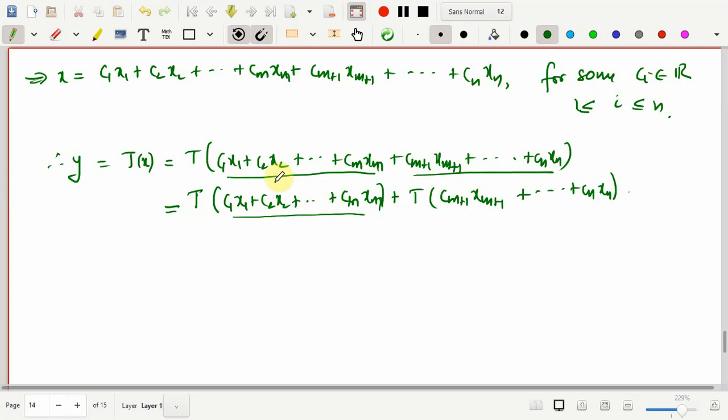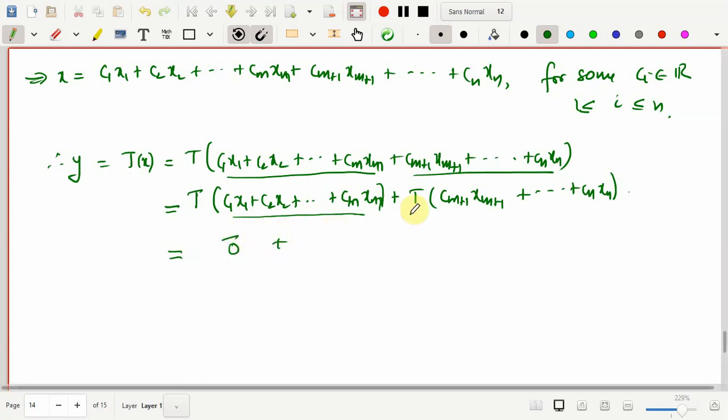So you only need to check whether this belongs to kernel of T. But you know that x1, x2 till xm forms the basis for kernel of T. So definitely these elements come from kernel of T, and kernel of T is a subspace. Therefore this linear combination also belongs to kernel of T. So this is equal to the 0 vector in W.